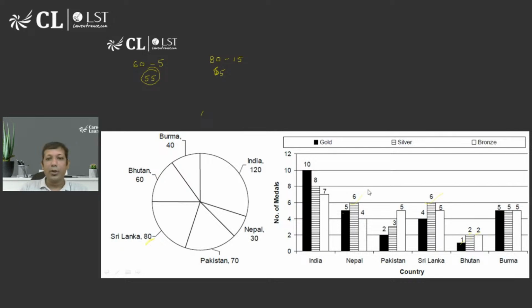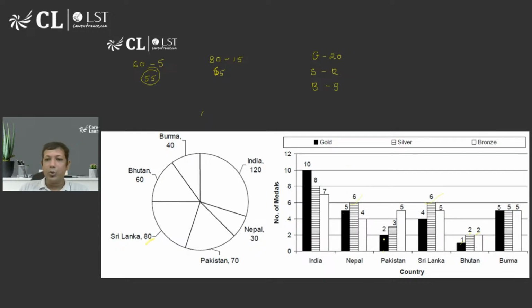So what do I get? Gold is 20. Silver is 12. Okay, Ishika. And okay, Piyush. Very nice. And bronze is 7.